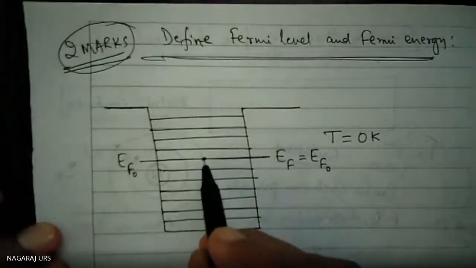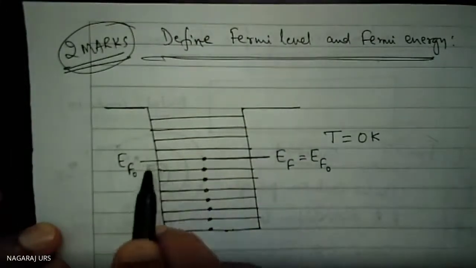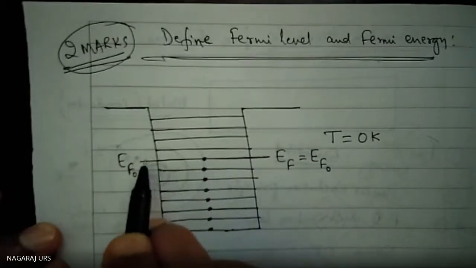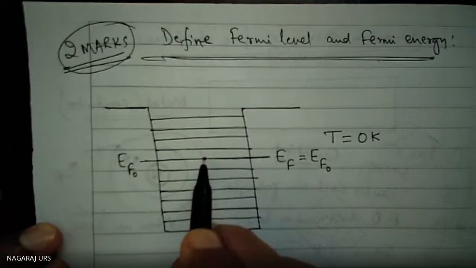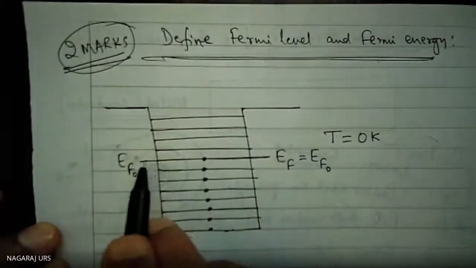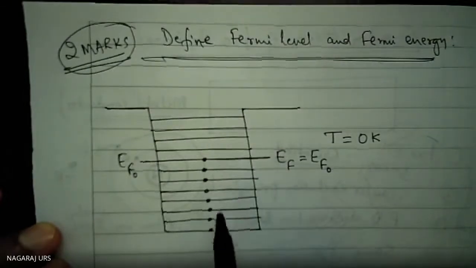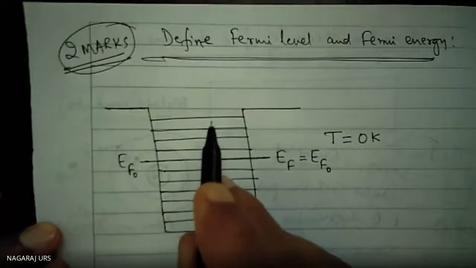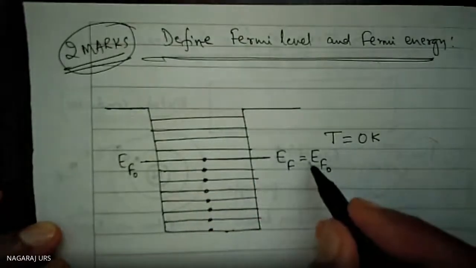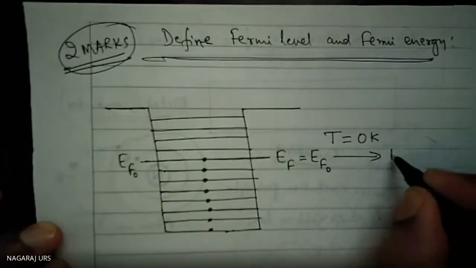The maximum energy at 0 Kelvin up to which the electrons are filled inside the potential well, the highest occupied energy level, below which it is completely filled and above which it is completely empty, is called the Fermi level.